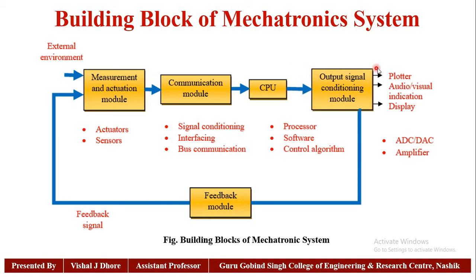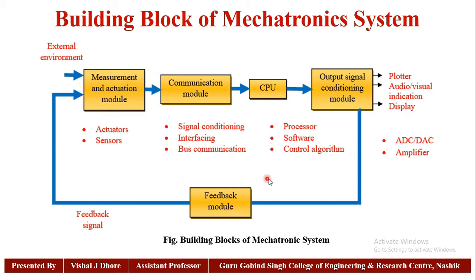So the next component is the output signal conditioning module. The output signal conditioning module consists of ADCs, DACs, and amplifiers to drive the plotters, audio-visual indicators, display, etc. The output signal is given to the feedback module.